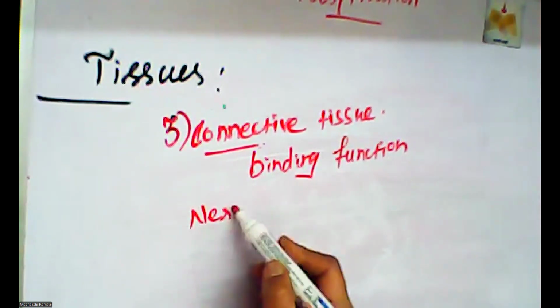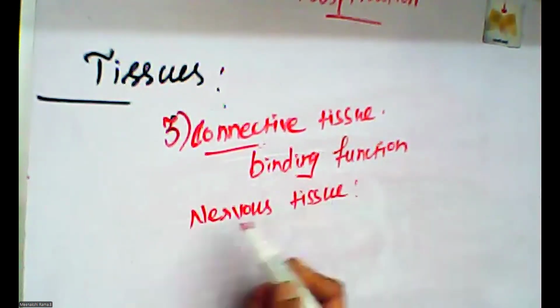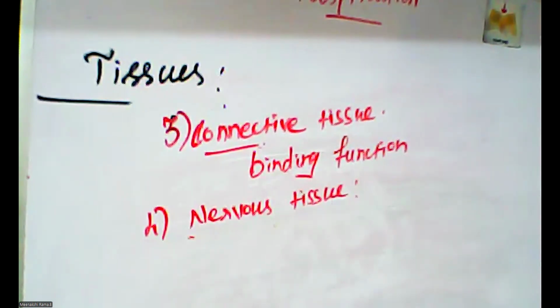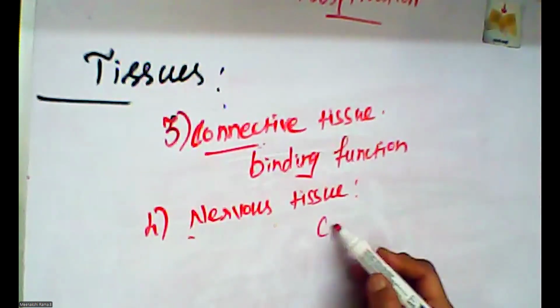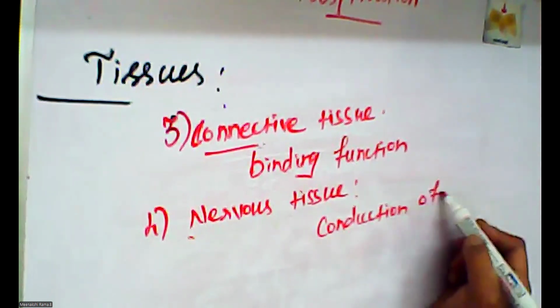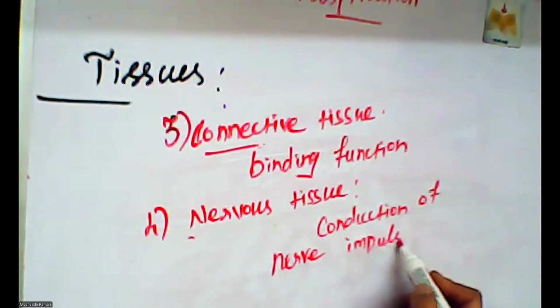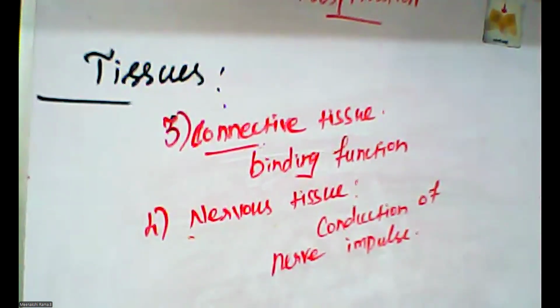The next one is nervous tissue. The fourth type of tissue is nervous tissue. Nervous tissue is for the conduction of nerve impulses. There are different kinds of impulses we are receiving. Yes, we are seeing a picture, learning the syllabus, hearing music.